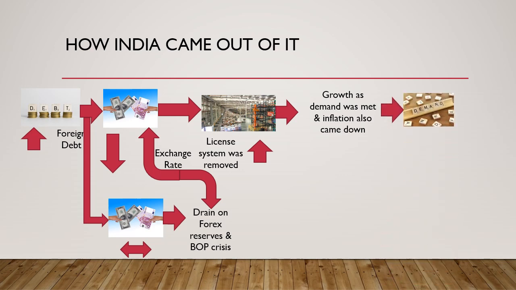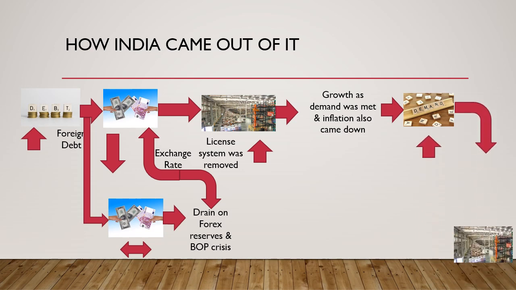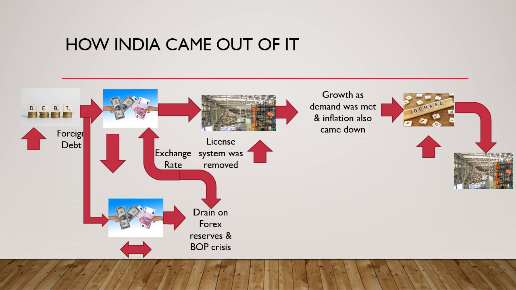which meant with inflation coming down, domestic demand increased further and was then easily met with the increase in supply, as the country had so much idle resources and slack which could then be utilized once this licensing Raj policy was done away with. And that led to higher growth in the Indian economy.